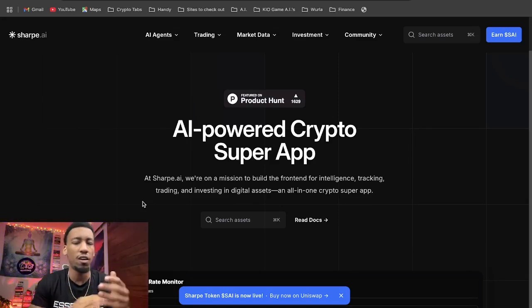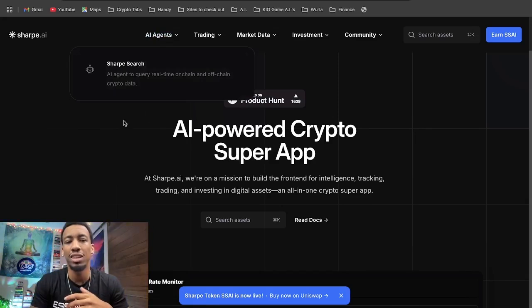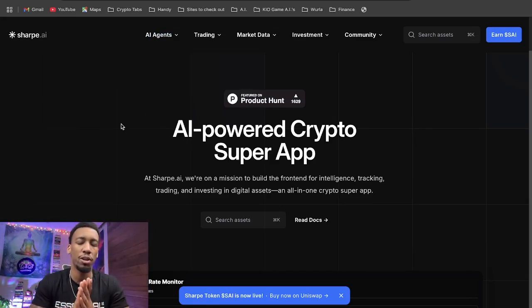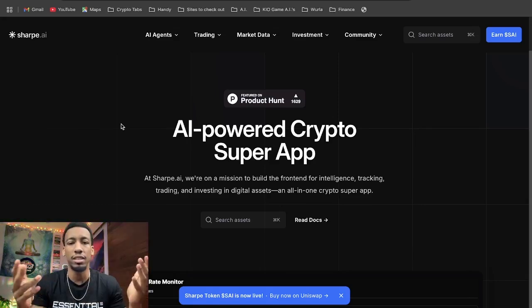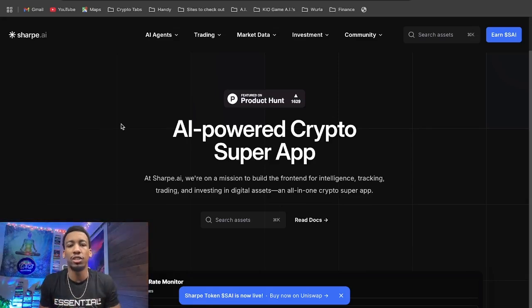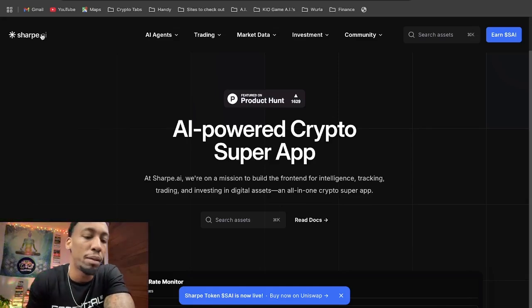They have analytics, all kinds of things, and they have what's called their Sharpe search, which is like blockchain ChatGPT. If you ask ChatGPT something in regards to crypto, a lot of times the data is outdated. But this is like ChatGPT integrated into Dex Screener and all these different analytics tools. So you'll be able to even maybe guess what meme coin is going to 100x next. The tool is still in beta. I haven't been able to get access yet.